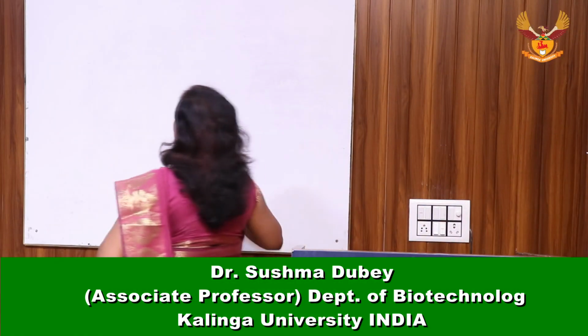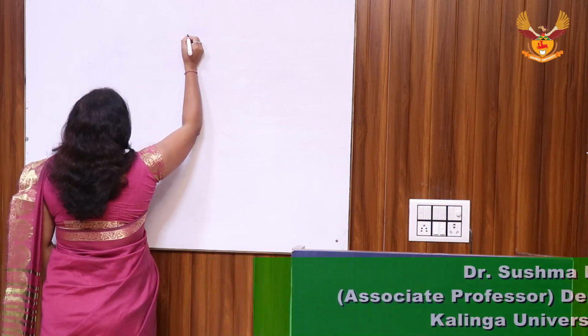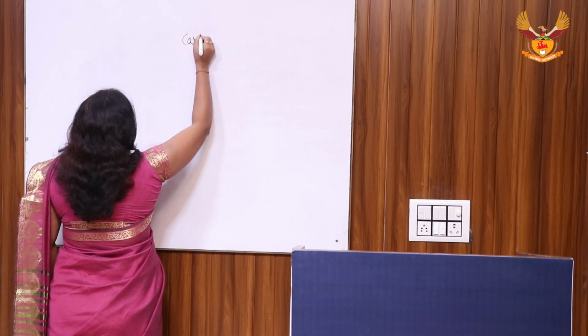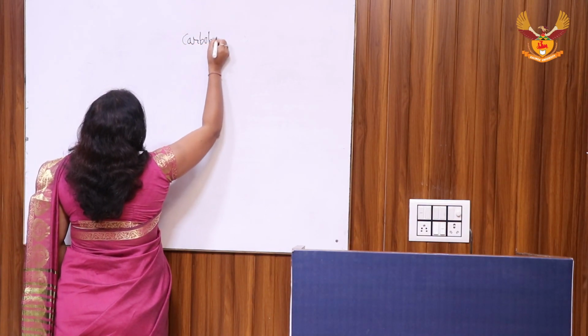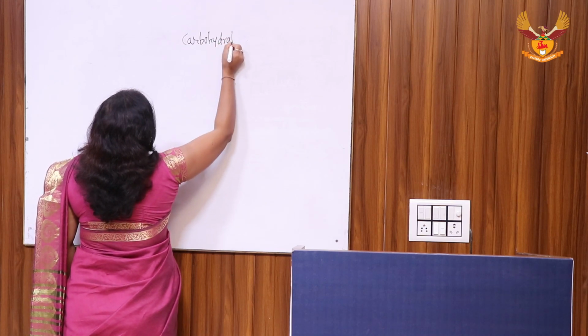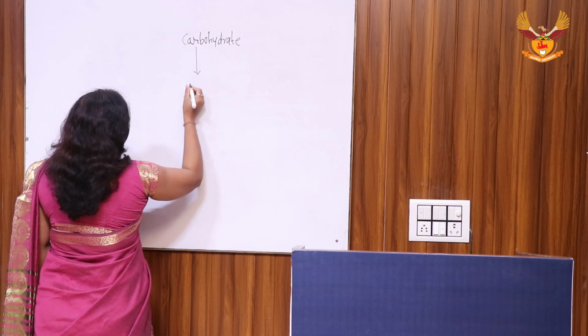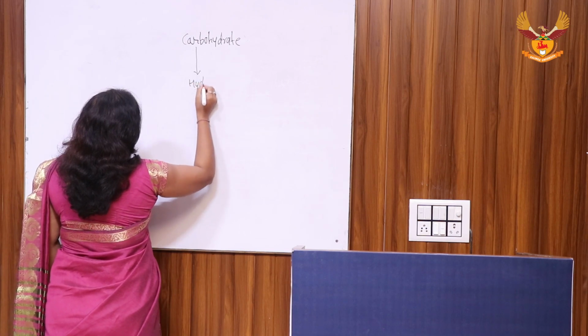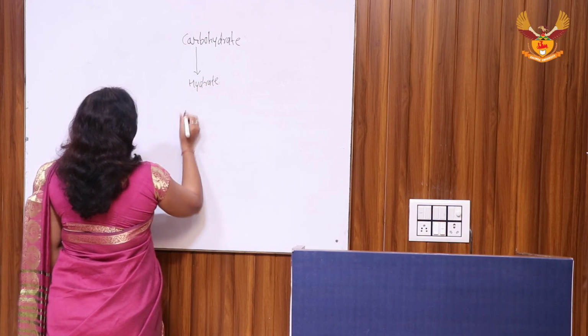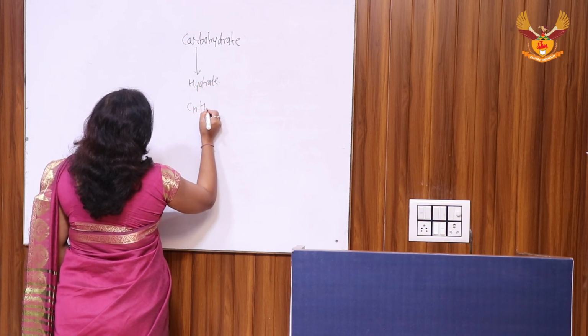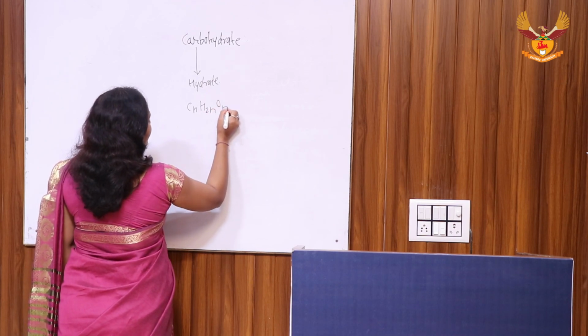Hello students, today we are going to discuss carbohydrates. Carbohydrate is basically a hydrate of carbon. It is basically a hydrate of carbon having the formula CnH2nOn.